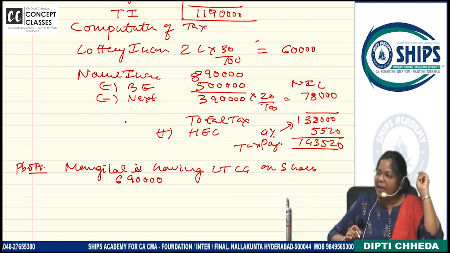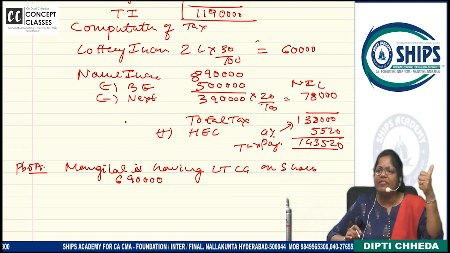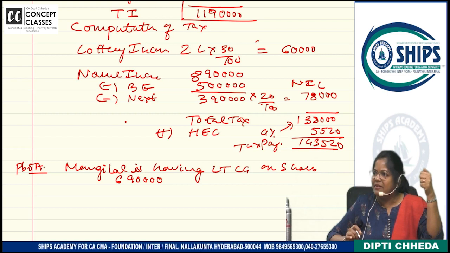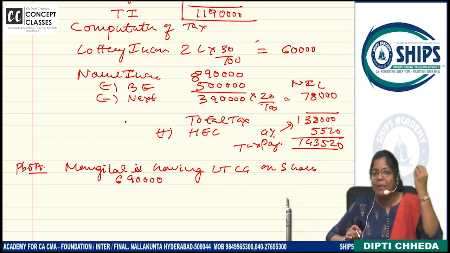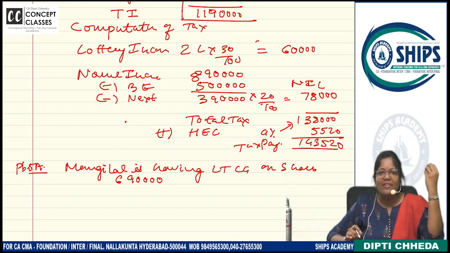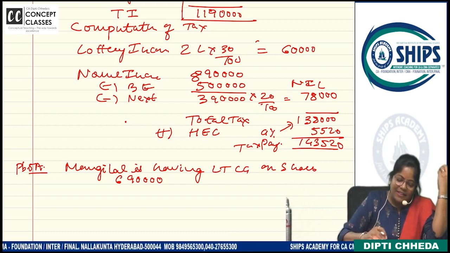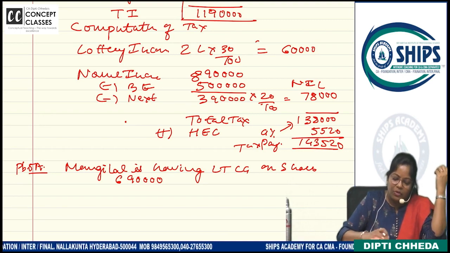He's having long-term capital gain on shares. Just one income. Will you give the basic exemption? Yes, basic exemption. No basic exemption. Did I say or not? So like this, just do it. We will check it tomorrow.